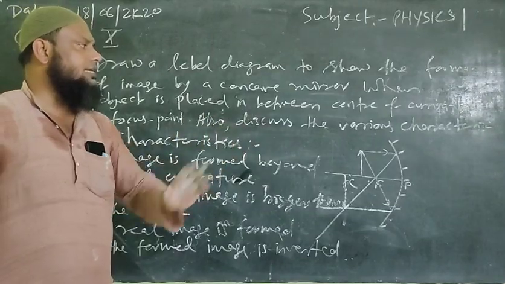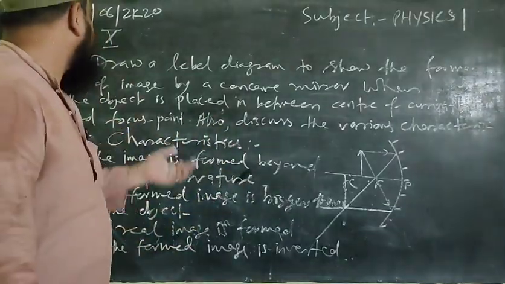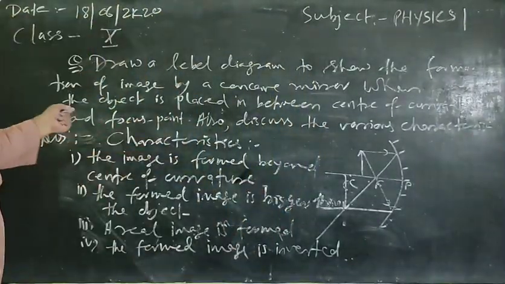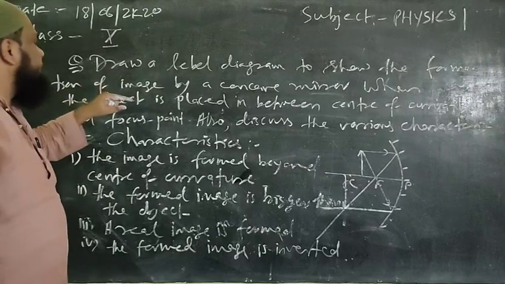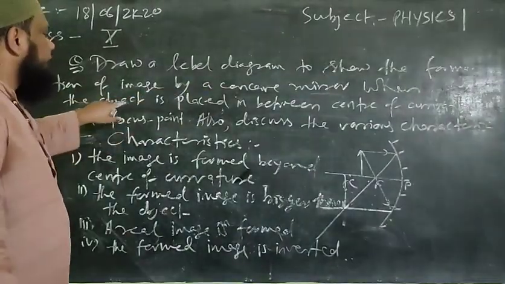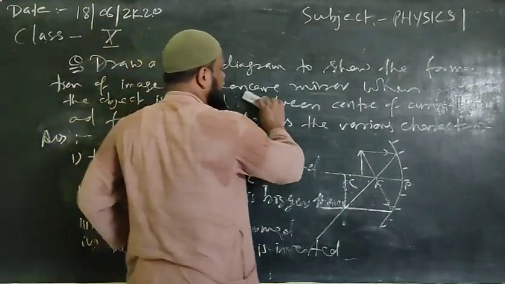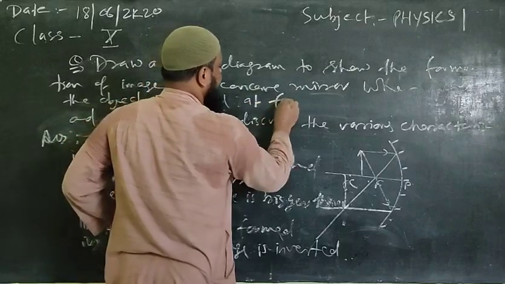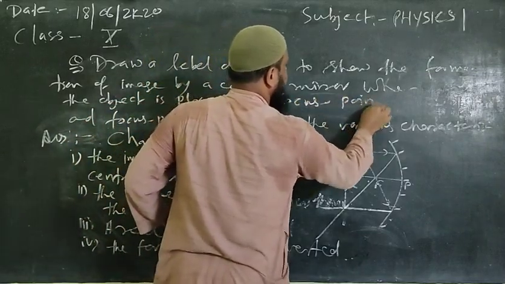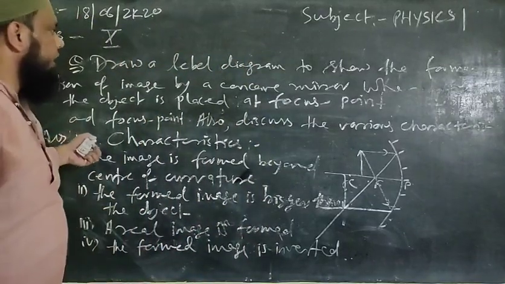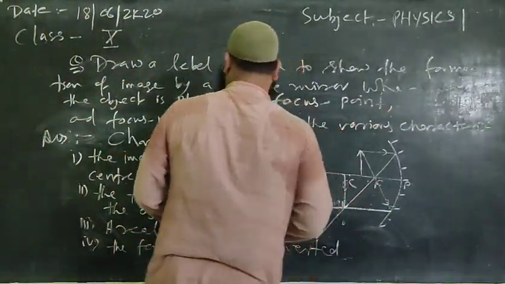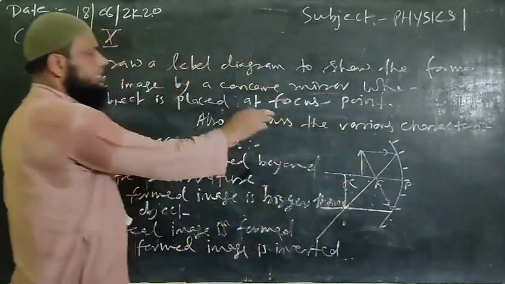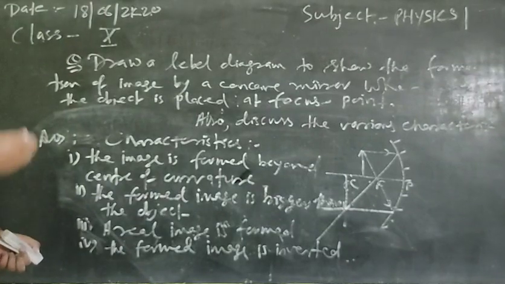Now we'll shift to the next case, case number 5. With this question, draw a ray diagram to show the formation of image by a concave mirror when the object is placed at the focus point, and also discuss the various characteristics of the formed image.